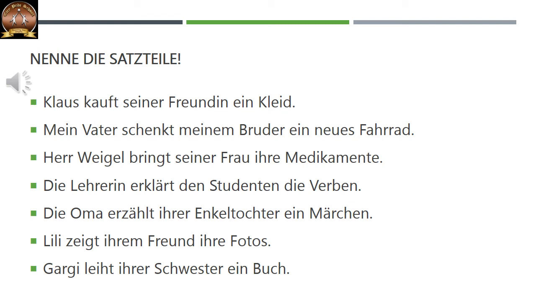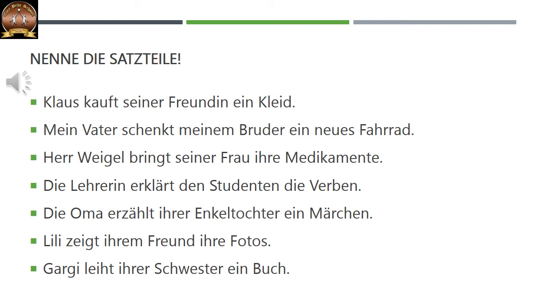Noch ein Beispiel. Mein Vater schenkt meinem Bruder ein neues Fahrrad. Schenken ist das Verb, schenkt. Wer schenkt? Mein Vater. Das ist das Subjekt im Nominativ. Wem schenkt mein Vater ein Fahrrad? Meinem Bruder.